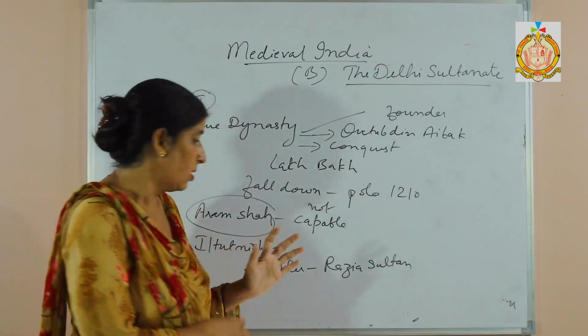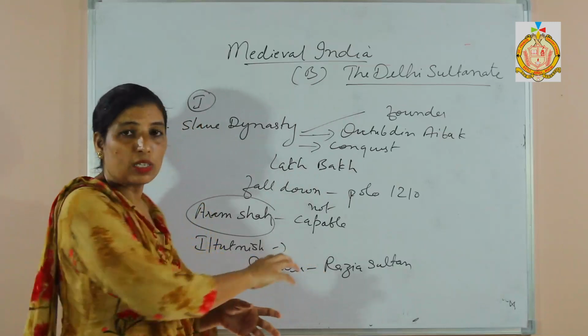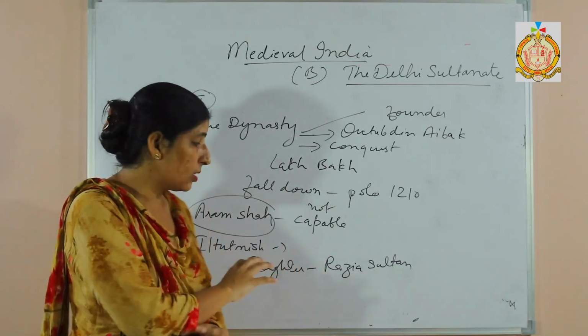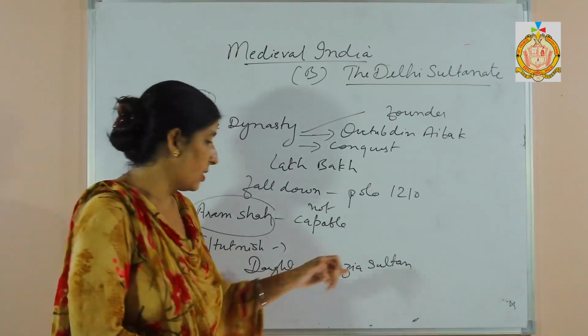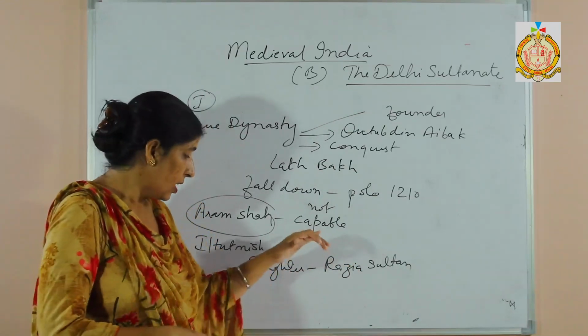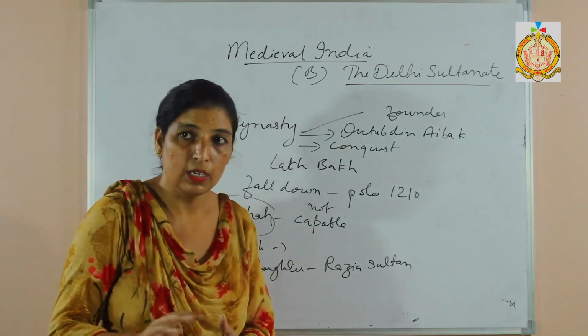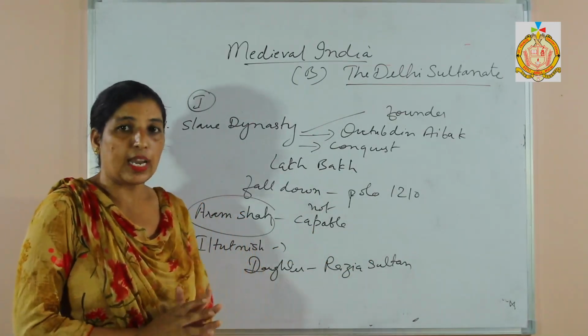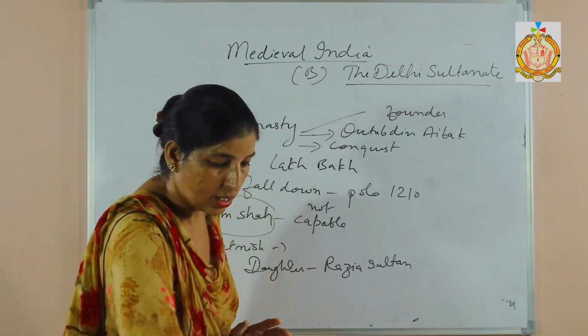But after the rebellion raised against Rajia Sultan by the nobles, as the nobles did not want to be ruled by a woman, they raised their voice against her, and because of the nobles only, Rajia Sultan was overthrown from her seat. Clear? So next we will talk about the next dynasty, the Khilji dynasty.